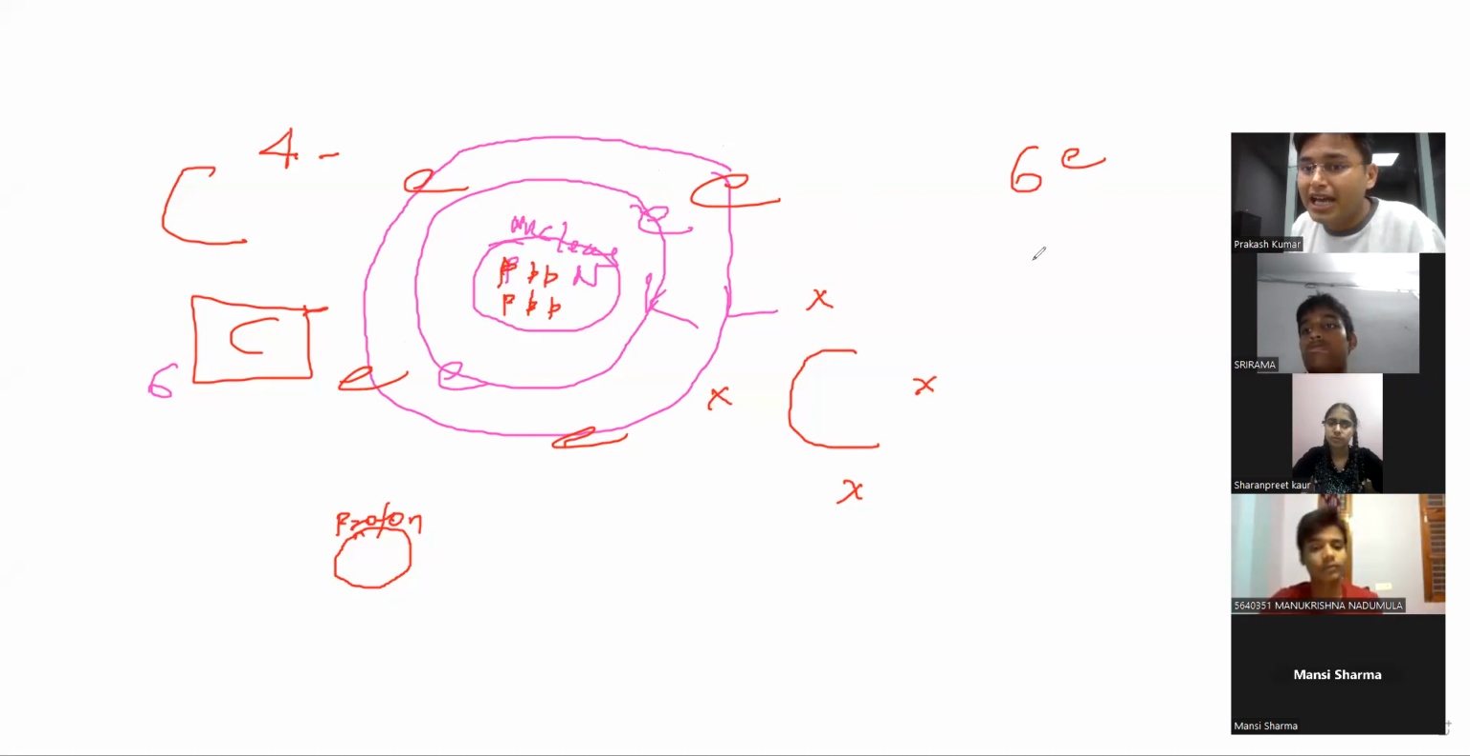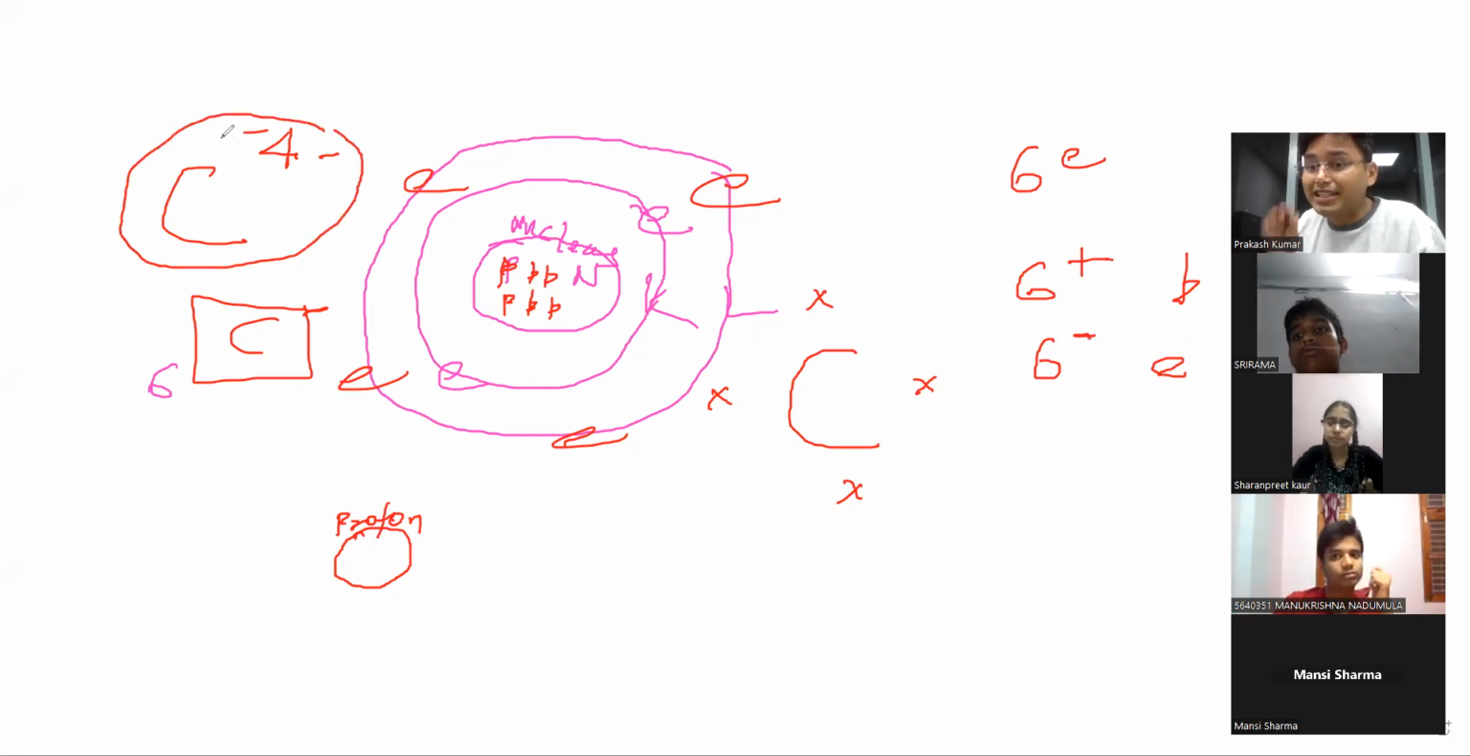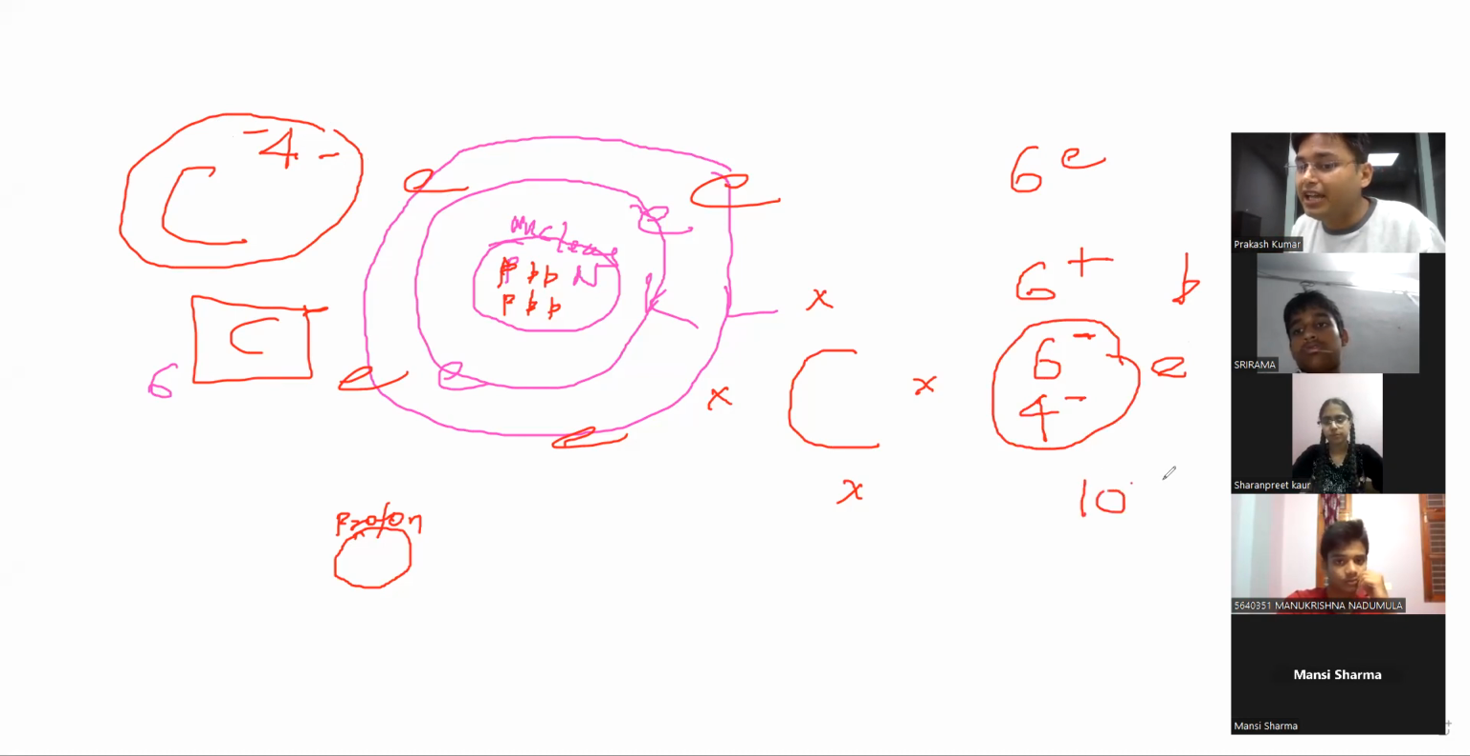So it means carbon has 6 positive charges, that is protons, and 6 negative charges, that is electrons, right? Now C4 minus means that it has 4 extra electrons. If I add 4 more electrons, then it will become 10 minus, right? Protons cannot be changed because they are in the nucleus. So an atom has 6 protons in the nucleus, neutrons have no charge, and 10 electrons in the orbit.